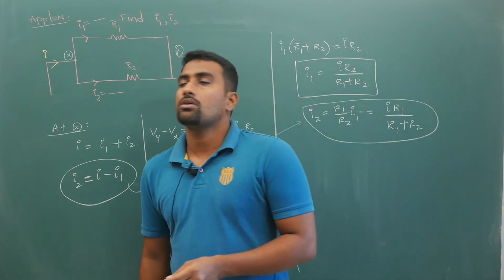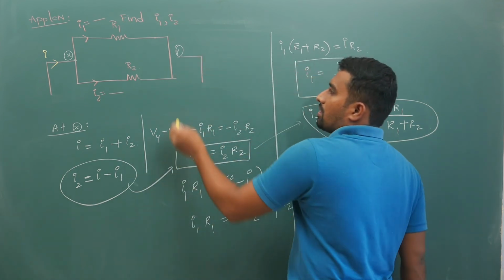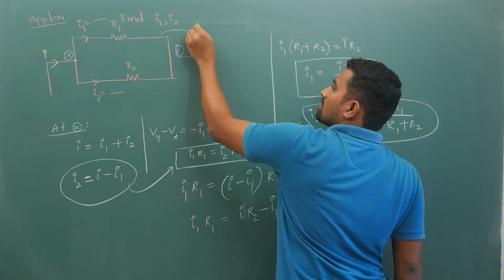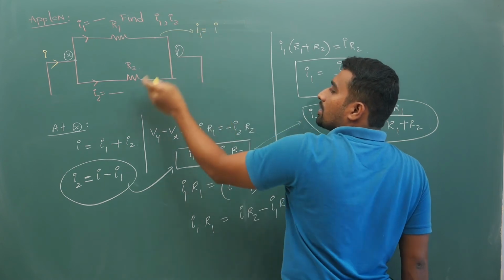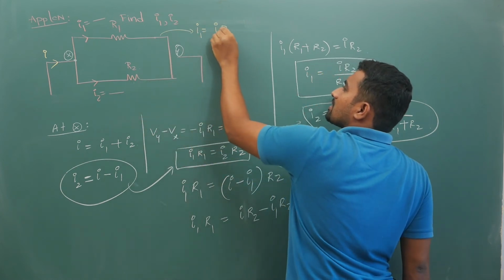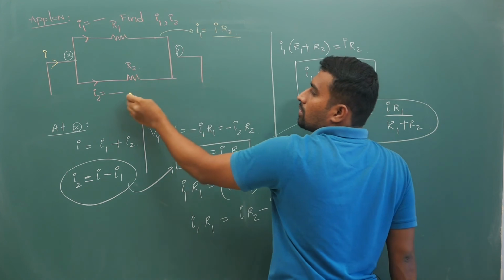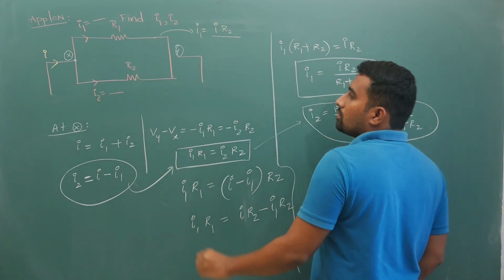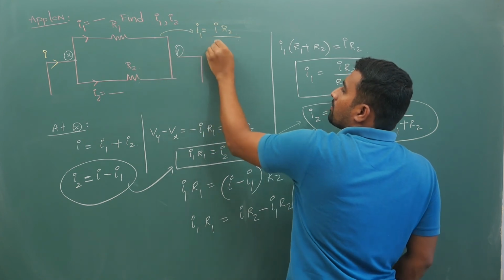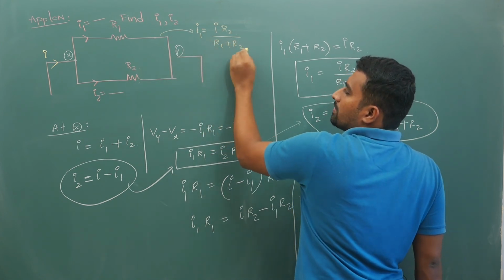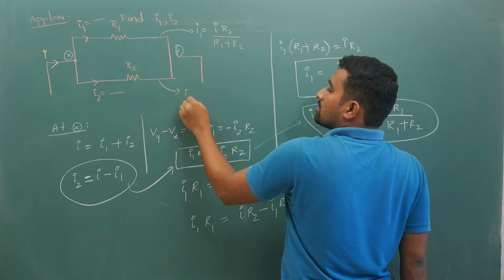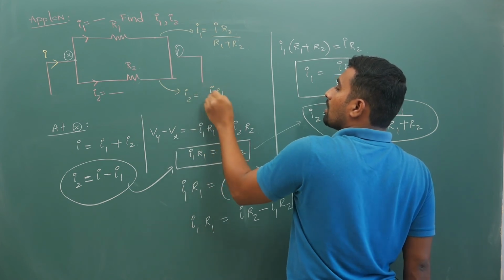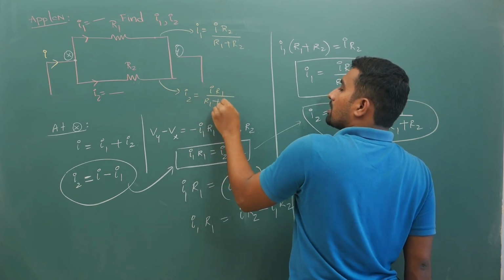Okay, so in a figure like this, on the top branch, what is the current? Current I times opposite side resistance, how much is it? R2. So I times opposite side resistance is I times R2 by R1 plus R2. Similarly, on the bottom side, what is the current? I times R1 by R1 plus R2.